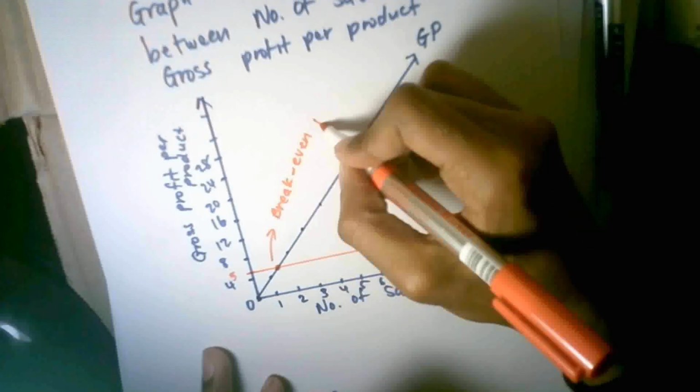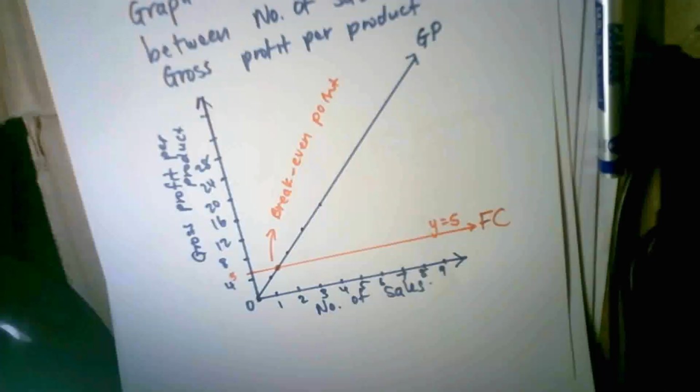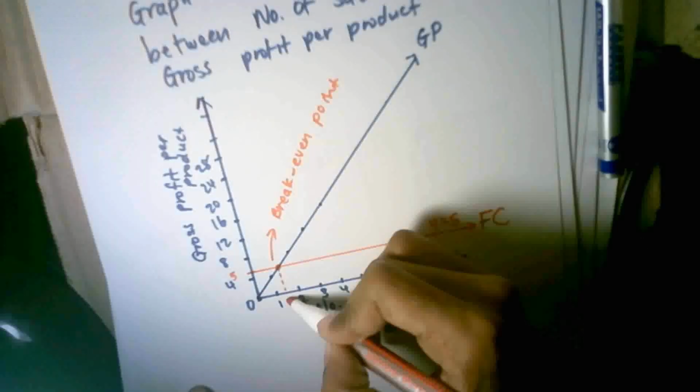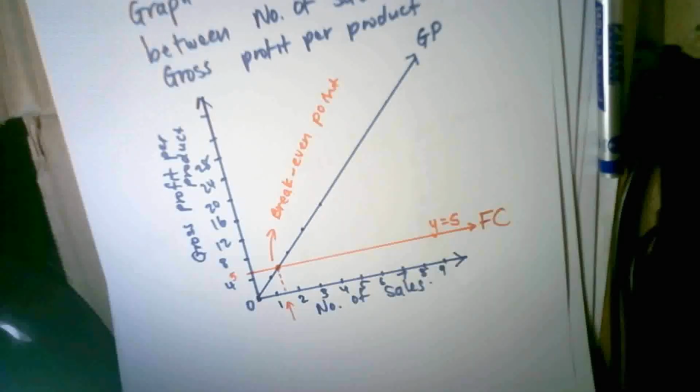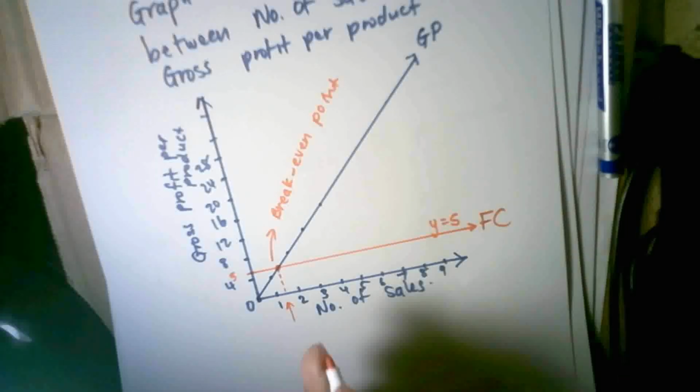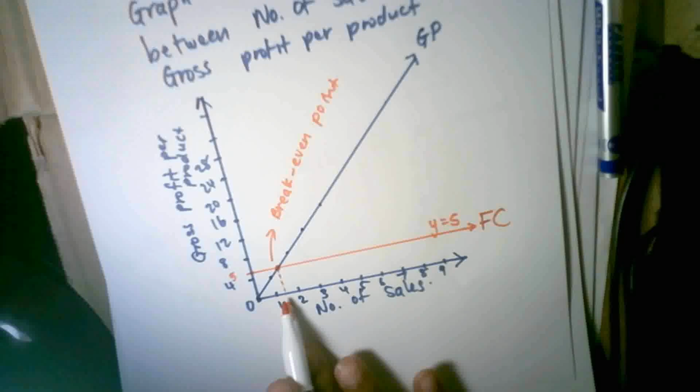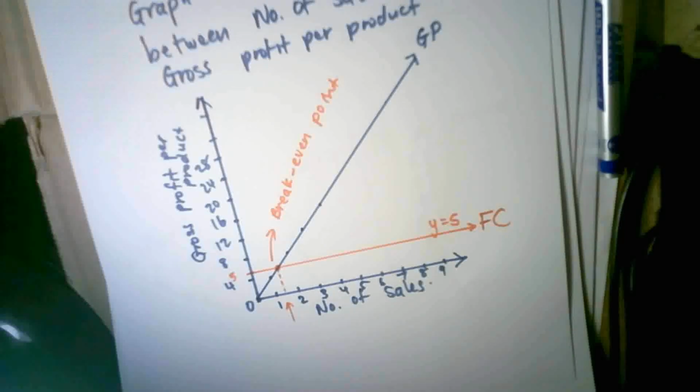I might say, what is this break-even point exactly? It's when the business breaks even. So if the business is able to sell more than this amount of products, then the business has made a profit. If it sells less than this amount of products, then the business has made a loss. This is the perfect break-even point. Any more sales beyond this point, the business has made a profit. Any sales below this point, the business has made a loss.